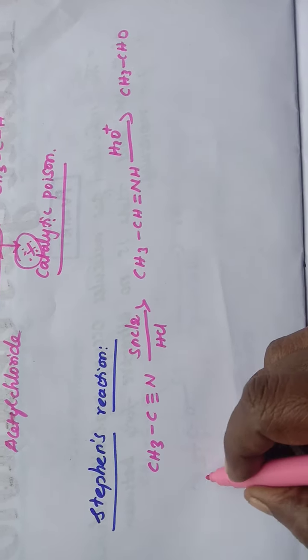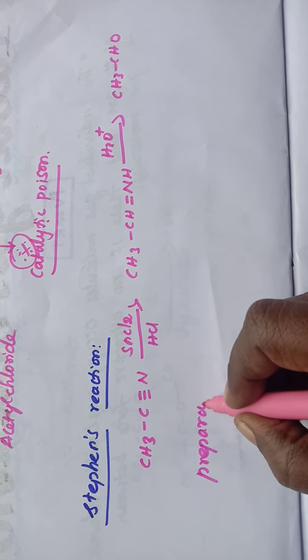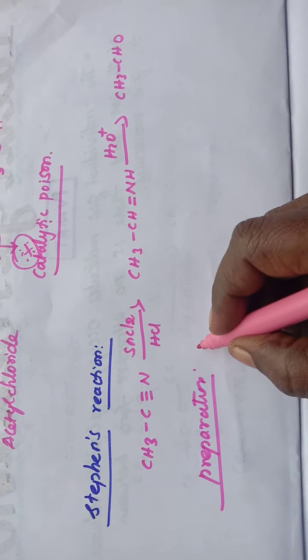Next one is preparation of benzaldehyde.